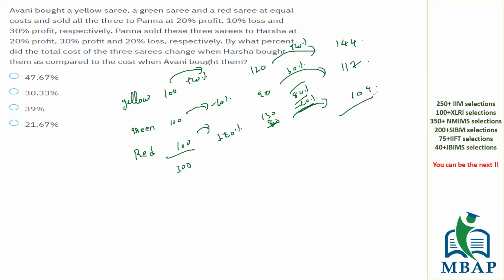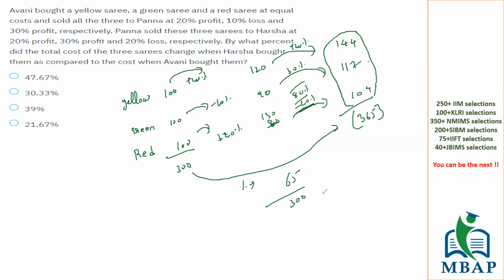104. If you can take the sum of this, how much is it coming up? The total price in the end is 365, right? So 300 rupees of cost price has been sold for 365 rupees of selling price. The question is to find the profit percentage. It is 65 upon 300. 10% is 30, double of it will be 20. Slightly more, so you will mark 21.6 as the final answer. Is this clear?